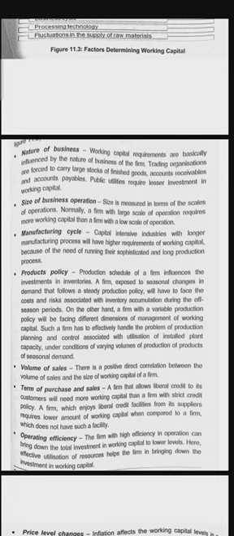As I said, the size of the business will affect the working capital. If the size of the business is large, then a large amount of working capital will be used. If the size of the business is small, then a lesser amount of working capital will be used. Size is measured in terms of scale of operations. Normally, a firm with a large scale of operation requires more working capital than a firm with a low scale of operation.